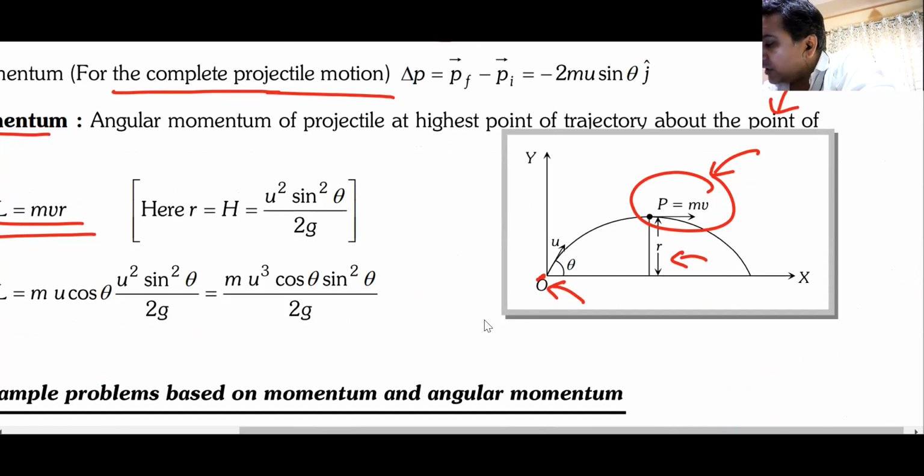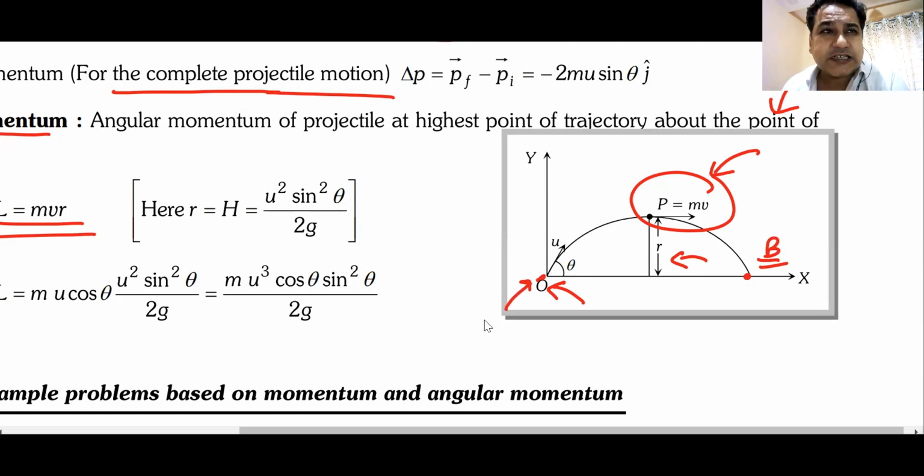Now, a small question. If I have to find what is the angular momentum at the point where it falls, what is the answer? Angular momentum at point B with respect to point O, which is the initial point of projection.